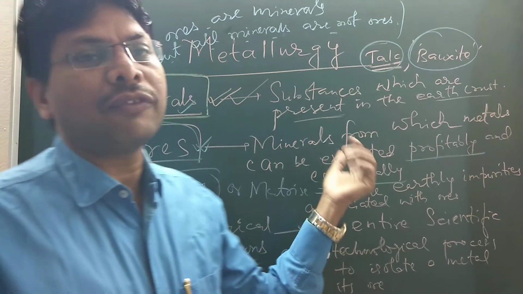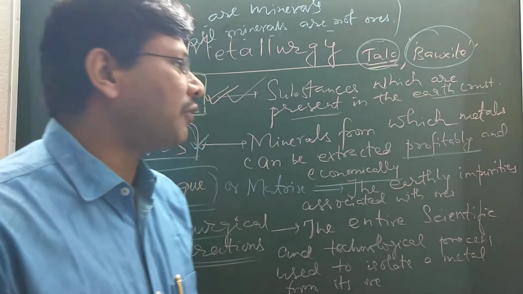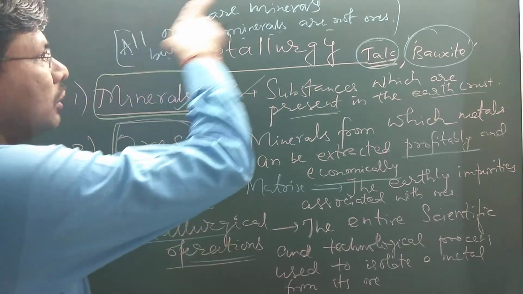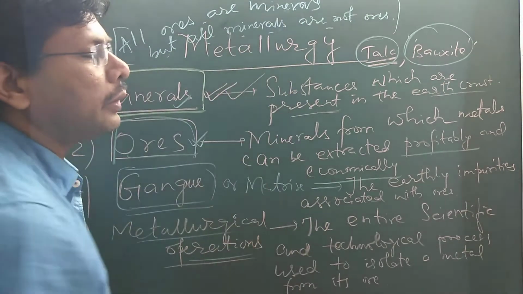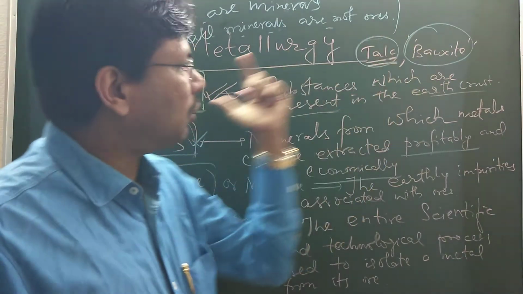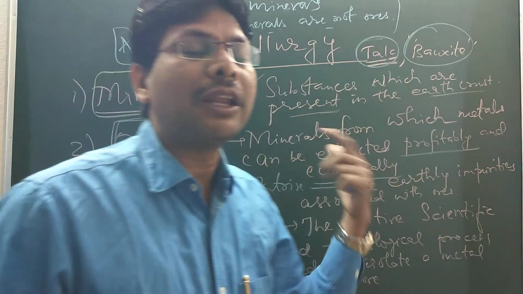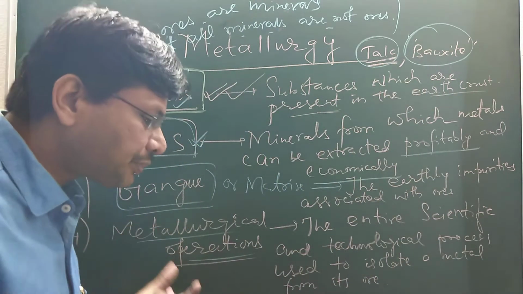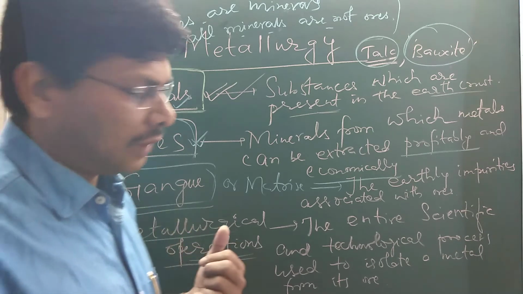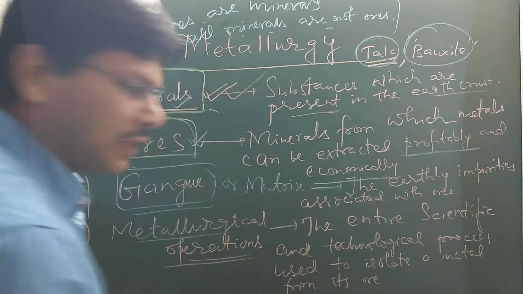Ores are those minerals from which metals can be obtained profitably and economically. All ores are minerals, but all minerals are not ores. Talc and bauxite both are minerals of aluminium, but bauxite is the principal ore from which aluminium metal can be extracted. And let's see another metal, like zinc.